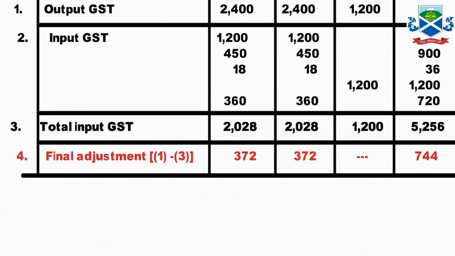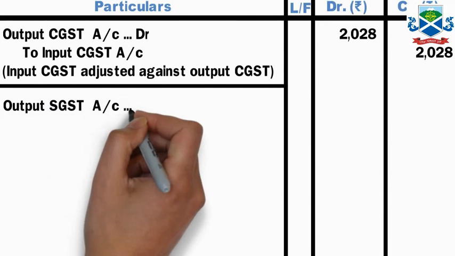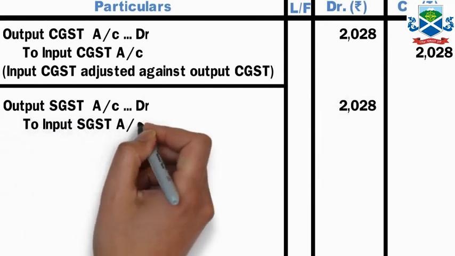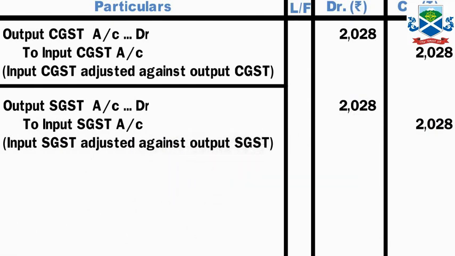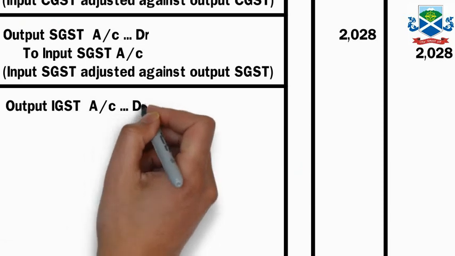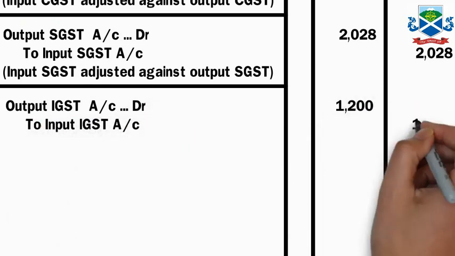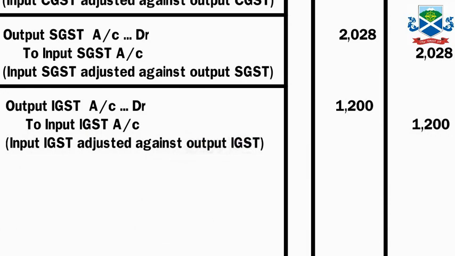Now SGST also the same amount, output SGST account debit 2,028 to input SGST 2,028, being output SGST adjusted against input SGST. Similarly the output IGST account debit 1,200 to input IGST 1,200, that was adjusted.